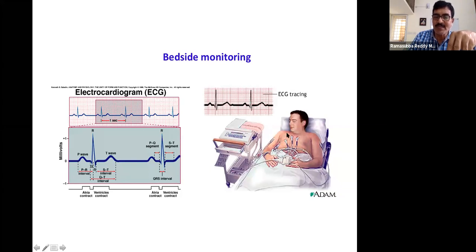So even if we place the electrodes here and here, or sometimes on the chest, just above, or maybe on the shoulders, and they try to record, they do get a waveform, but the amplitudes, the shapes, and all those things may not be as mentioned. If we want to get the exact waveform shapes, the amplitudes and the sharpness, we may have to follow the positions that were mentioned earlier.